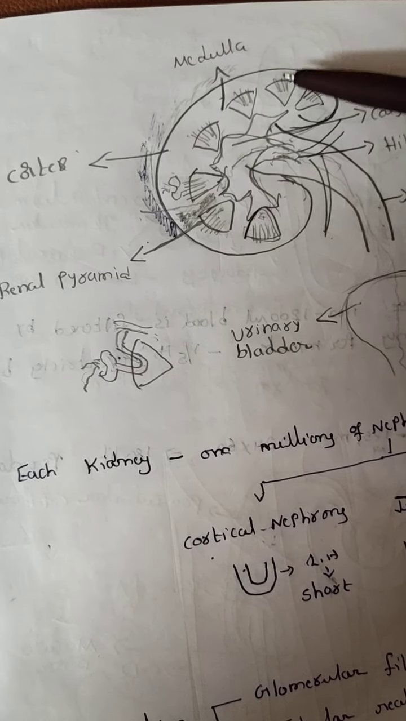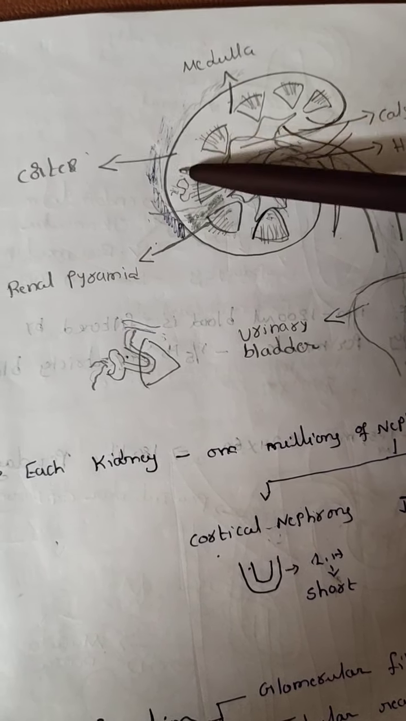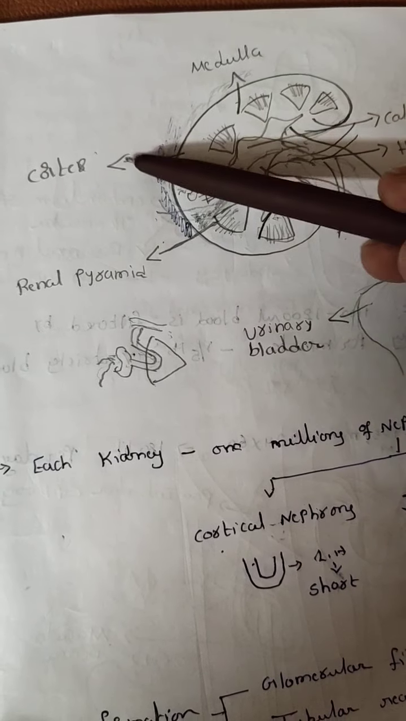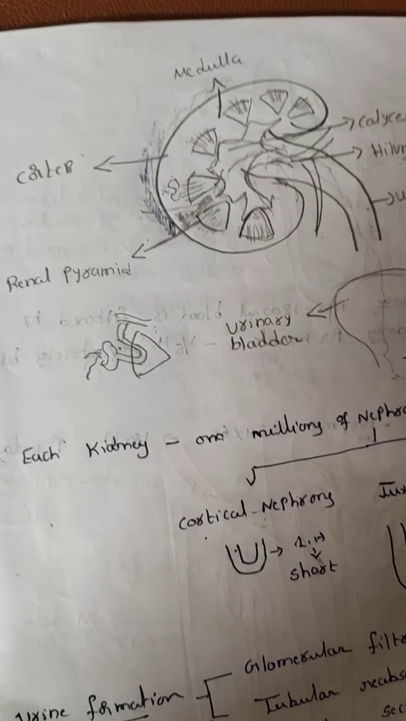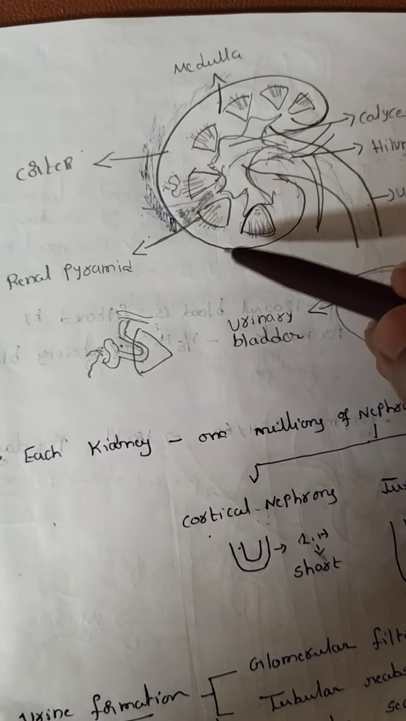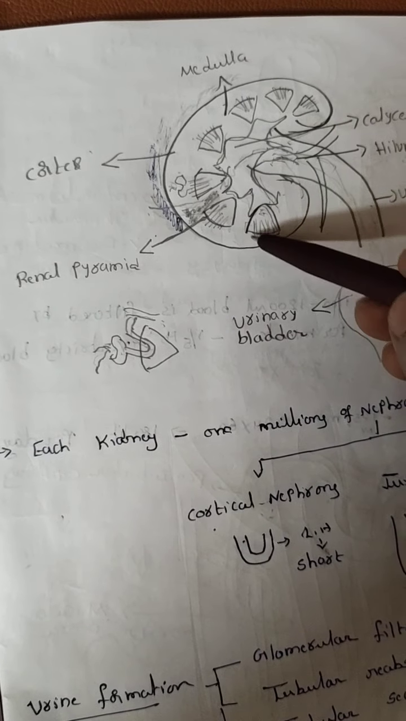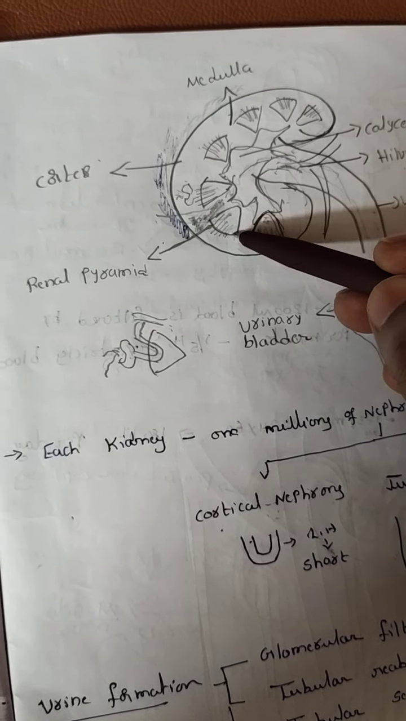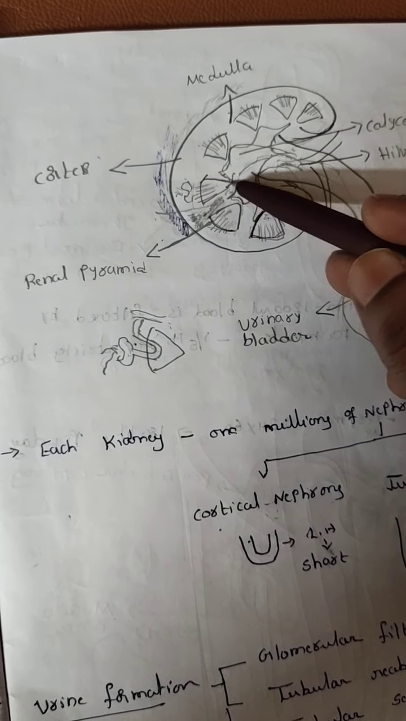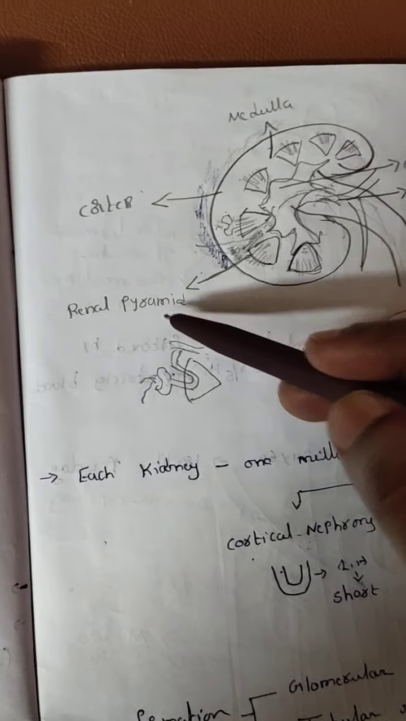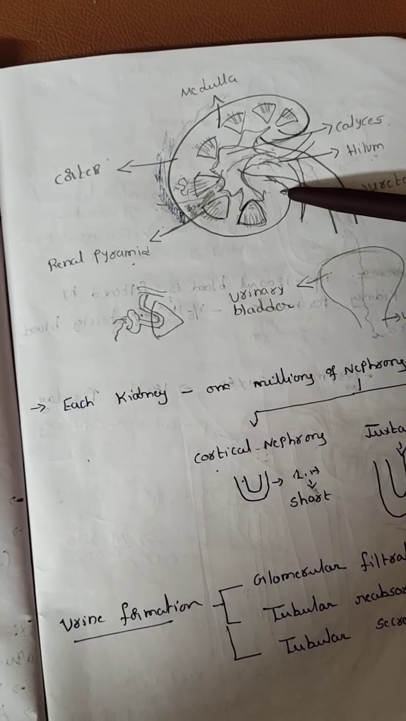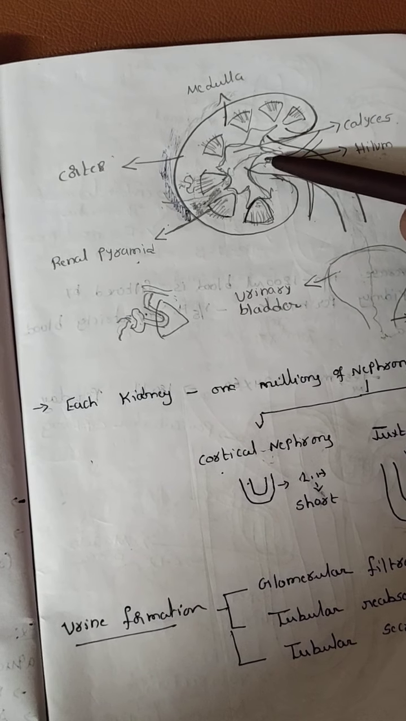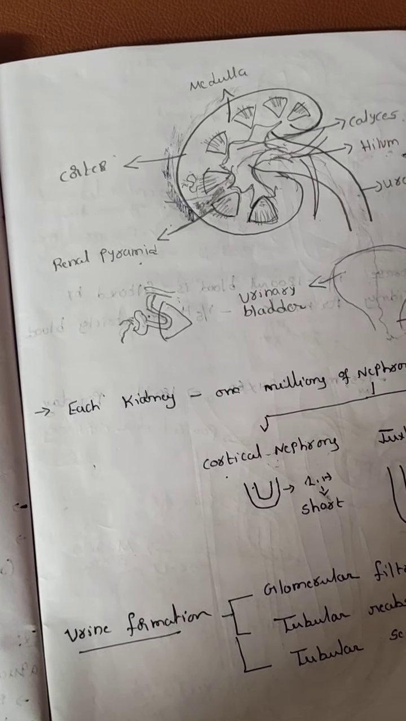Now if we go for the internal structure of the kidney, the outer part is called the cortex and the inner part is called the medulla. In the medulla there are conical shaped structures. These conical shaped structures are called renal pyramids. On the dorsal side of the kidney there is a notch. This notch is called the hilum.